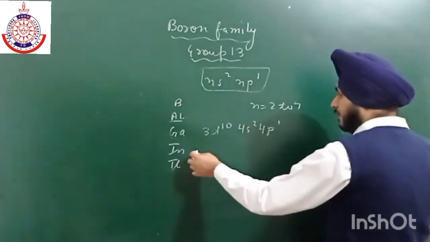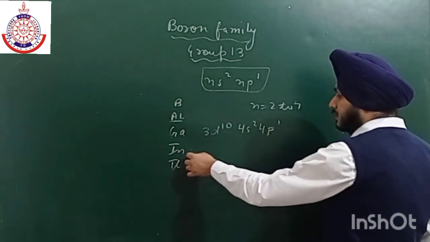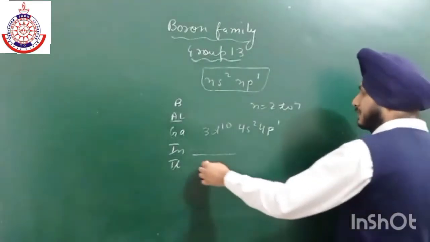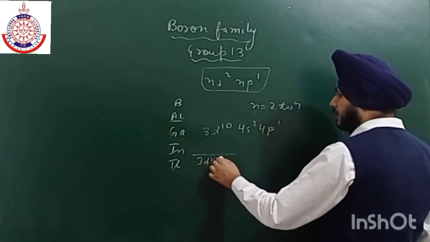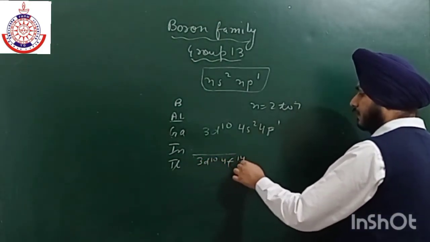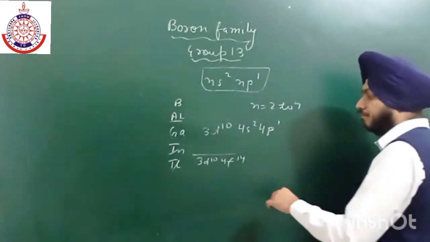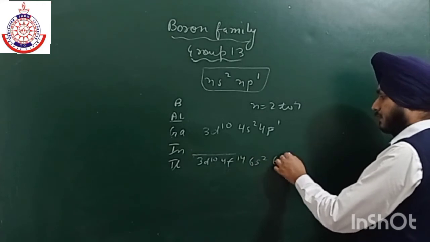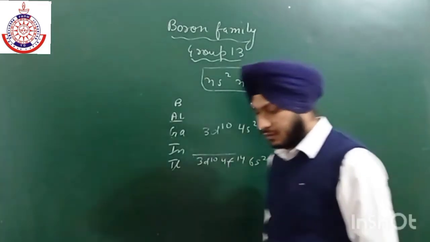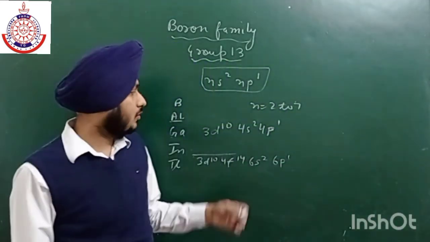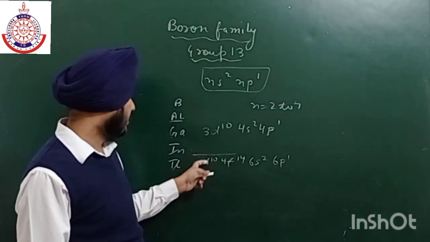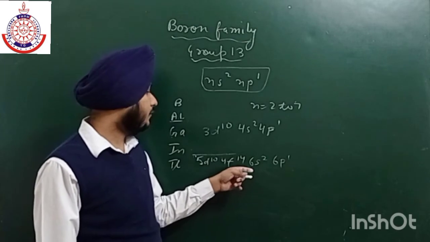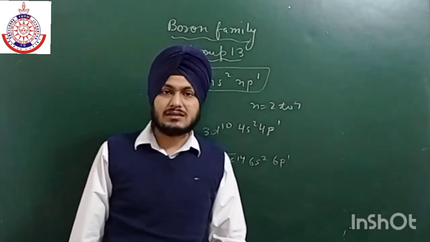And when we move from indium to thallium, there is entry of f block also. F block elements की entry हो जाती है, 3d10, and then we have 4f14, then we have 6s2 and then 6p1. So there is an entry of f block elements along with d block elements. Here we have 5d10, 4f14, 6s2 and then 6p1.